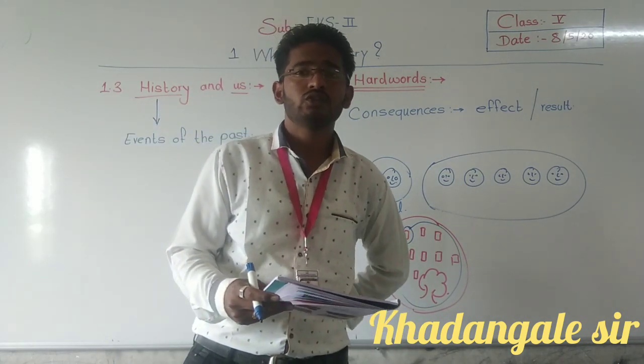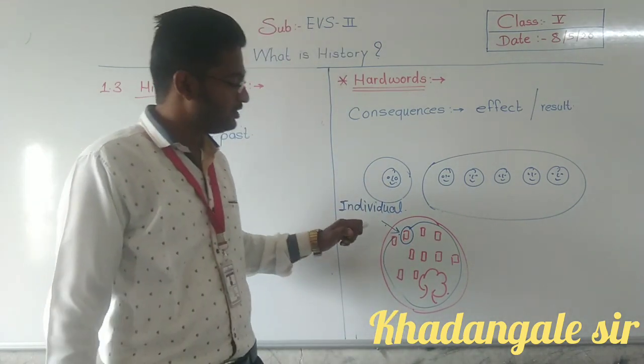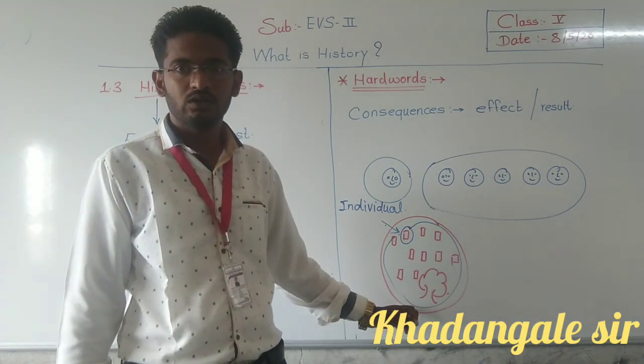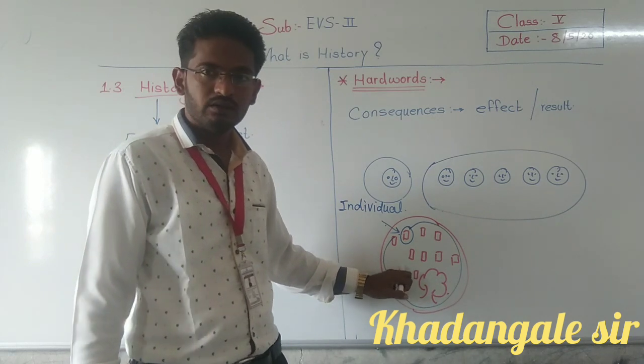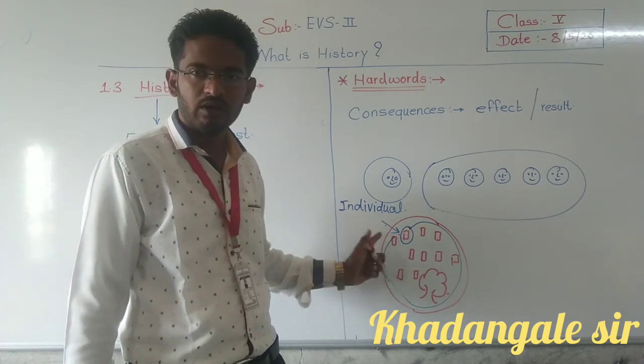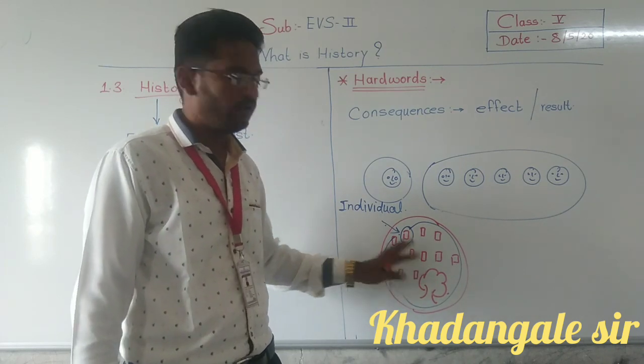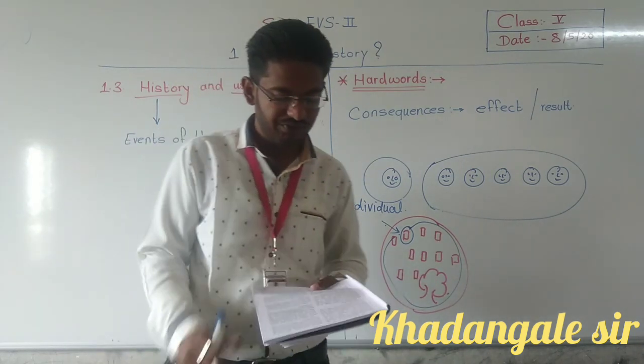Because of this one person, the whole society got affected. So is his work favorable or unfavorable? Unfavorable. Like this we are going to learn in our EVS.